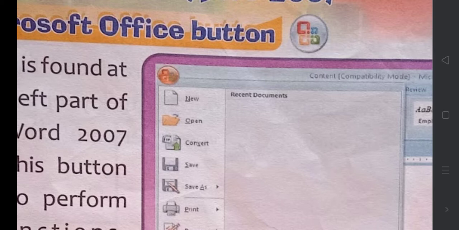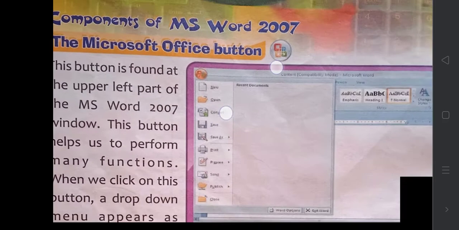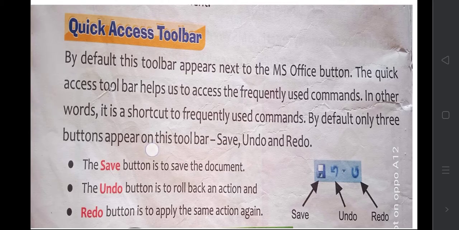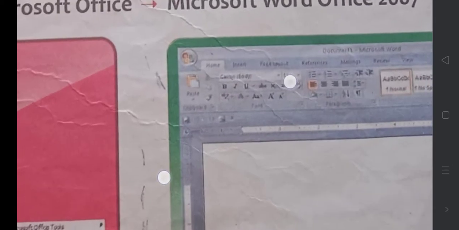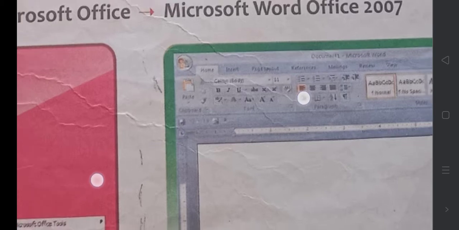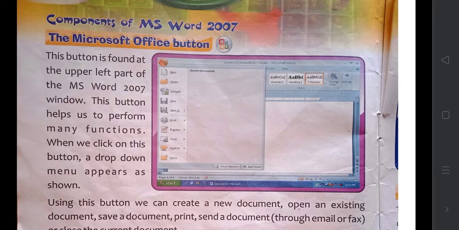In the previous video I showed you. Here you will have the MS Office button. Yes, here it is, the MS Office button, you can see. So in this MS Office button, you can see what all there is.